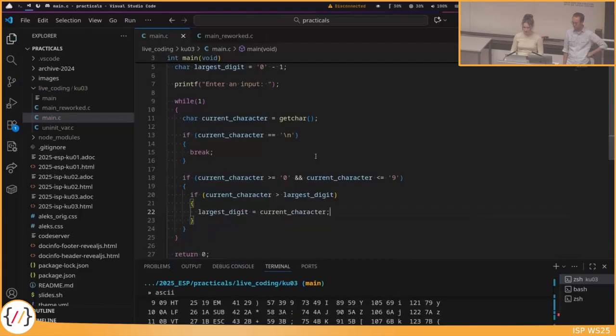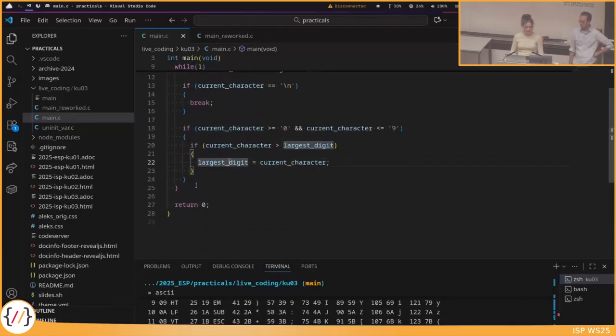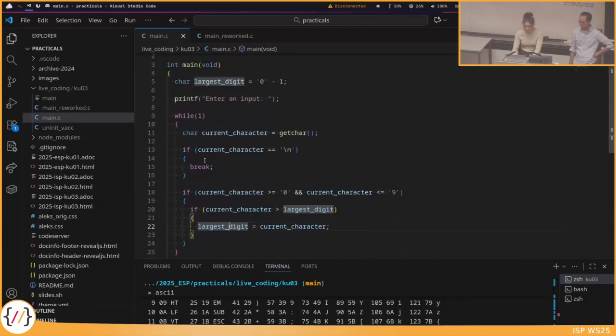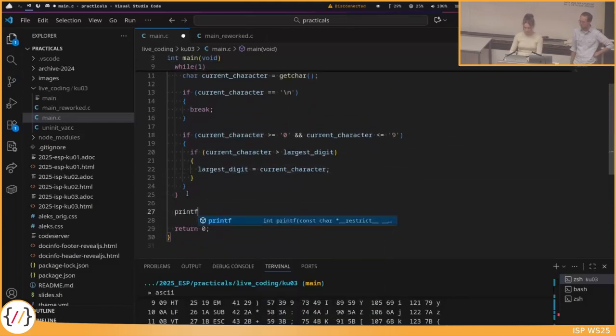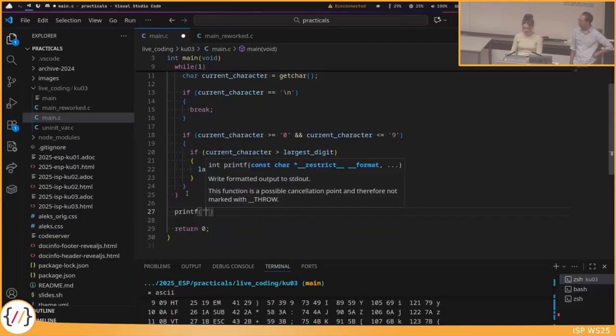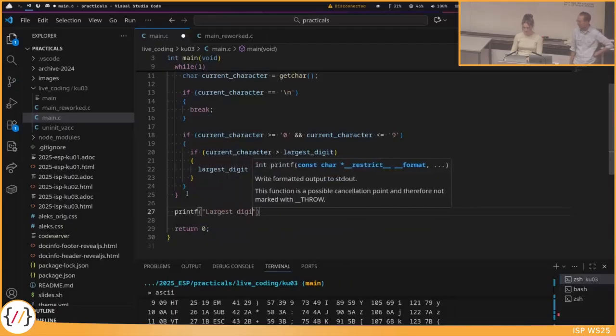So okay, we loop over this. If it is a valid digit and the digit is greater than all of the ones we previously saw, then we'll update it. And I think everything that's left is just to print this digit. Then we print the digit, and then we can also verify whether what we have done is working.